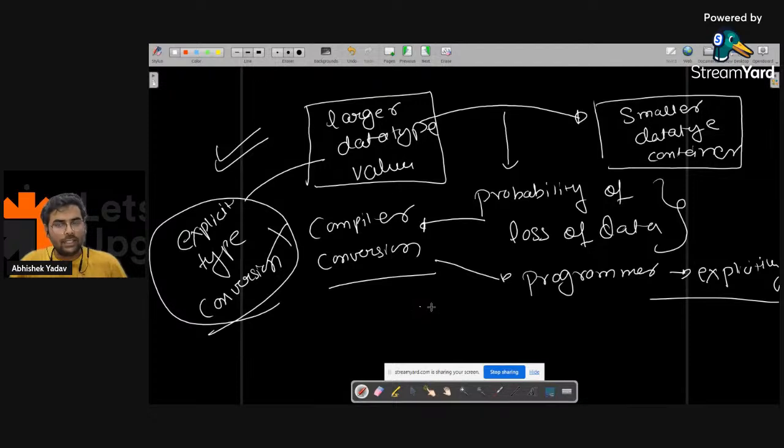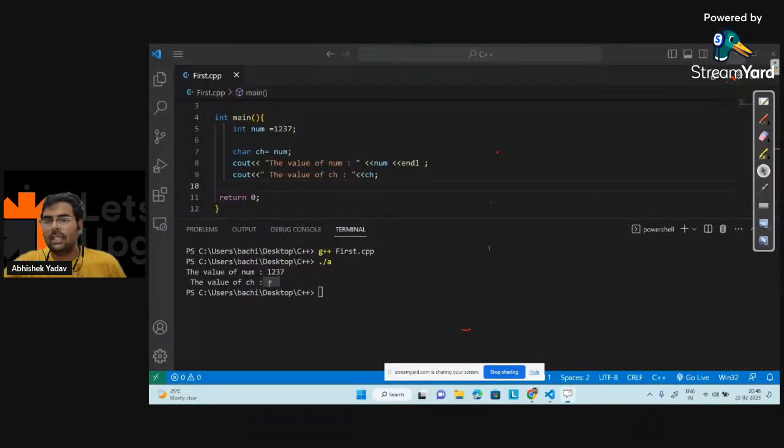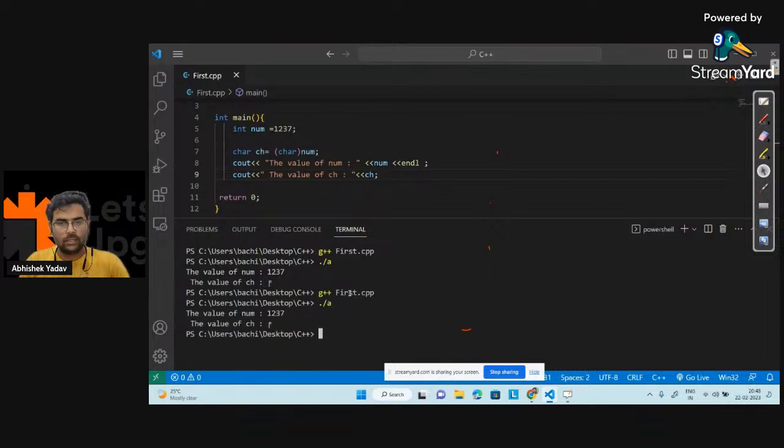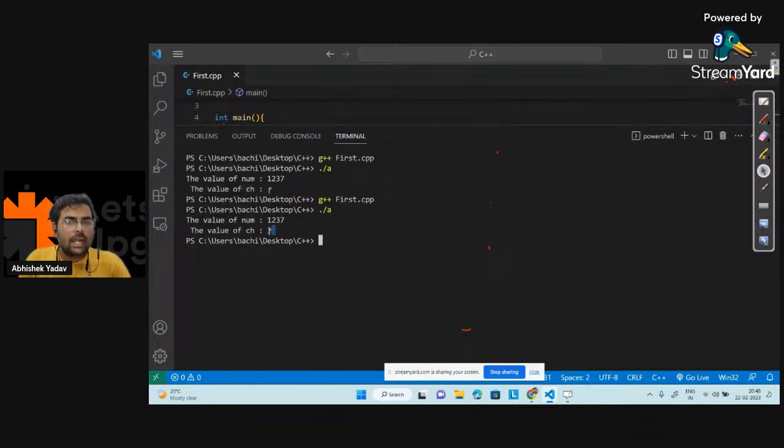The programmer has to use the data type as a prefix in front of the variable name. Like this. Let's see here. At line number 7, we have a larger data type value and we are transferring it into a smaller data type container. So here I will use the prefix char. I'm telling the compiler, hey, I want this kind of conversion, and I'm done. Let's save the code, compile the code, run the code. You can see again I'm getting the same output, that is the garbage value.